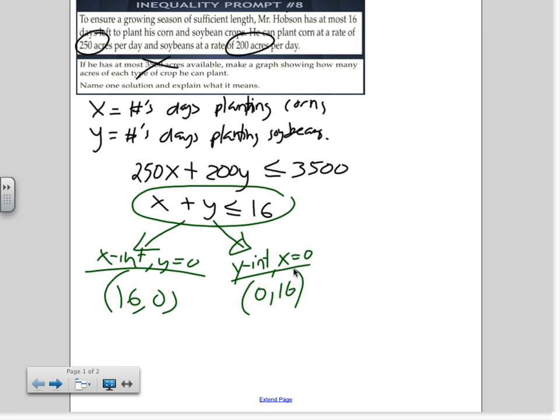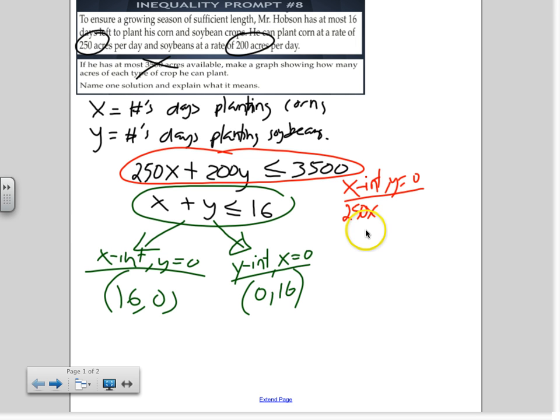Any question on how I obtained those first two points? I'm going to use green points to represent that inequality and red points to represent my other inequality. Let's find the x and y-intercept for the red one. For the x-intercept, what will go away? The y. So what do I have left? 250 x.